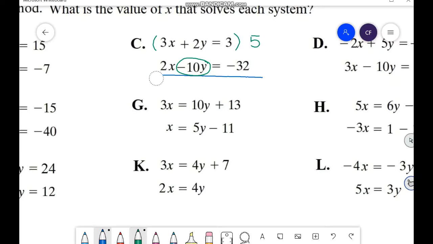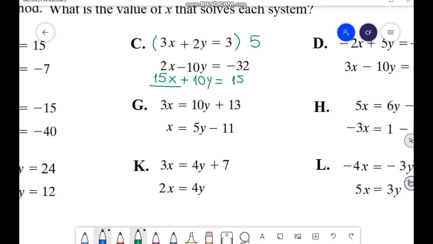And before adding, let's do this. I'm going to multiply the first equation by 5. So 5 times 3, 15x, plus 2 times 5, 10y, equals 3 times 5, 15.